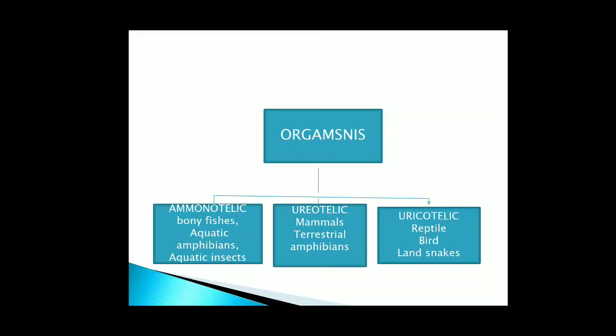These are bony fishes, aquatic amphibians and aquatic insects. Those which excrete urea are known as ureotelic. So mammals and terrestrial amphibians. And those which excrete in the form of uric acid, they are known as uricotelic. These are reptiles, birds and land snakes.